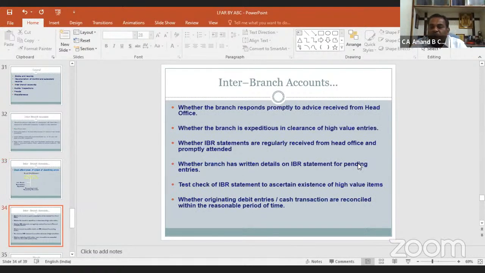Whether the branch responds promptly to advice received from head office, whether the branch is expeditious in clearance of high value entries, whether IBR statements are regularly received from head office and promptly attended, whether the branch has returned details on IBR statement for pending entries, test check of IBR statement to ascertain existence of high value items, whether originating debit entries and cash transactions are reconciled within a reasonable period of time. We have to report all these items in the general category of the LFR.